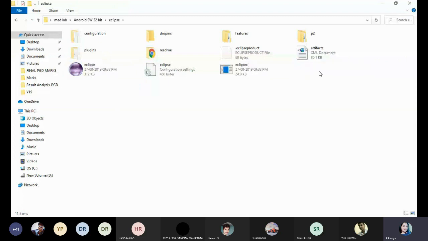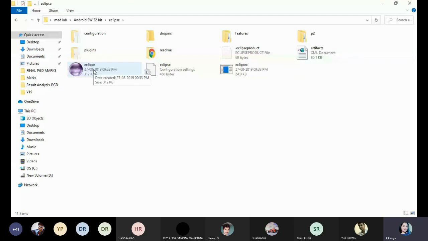Once you download 32-bit Eclipse from Google Chrome and extract it, automatically 11 subfolders are included. Among the 11 subfolders, one of them is the Eclipse platform.